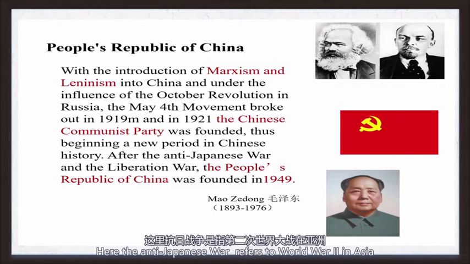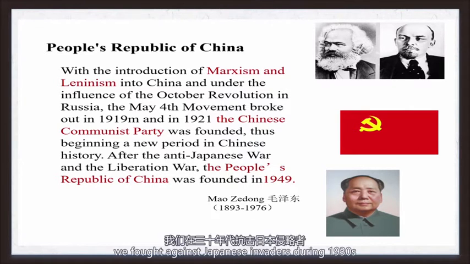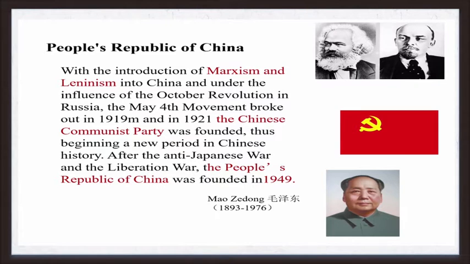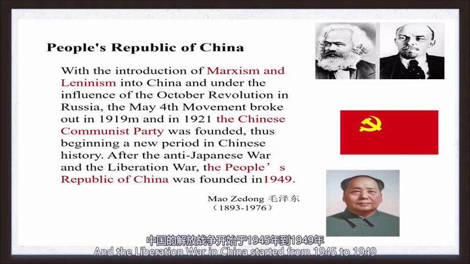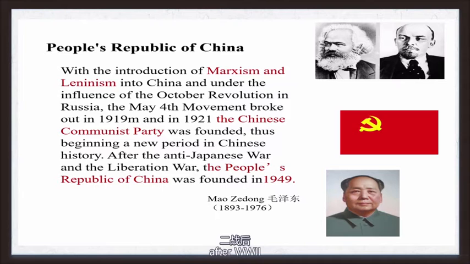Here, the anti-Japanese War refers to World War II in Asia. We fought against the Japanese invaders during the 1930s. And the Liberation War in China started from 1945 to 1949, after World War II.